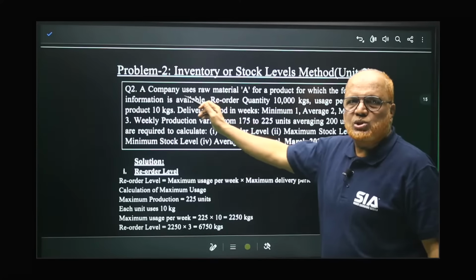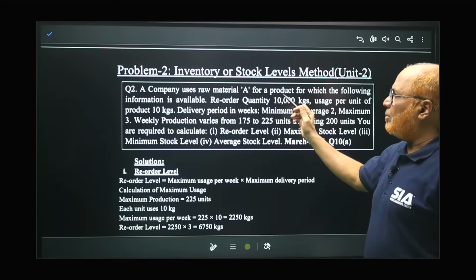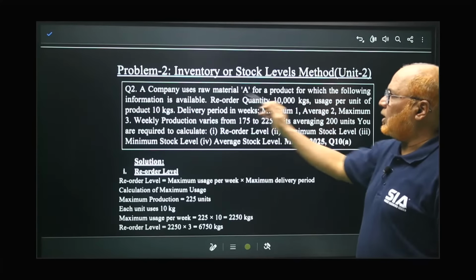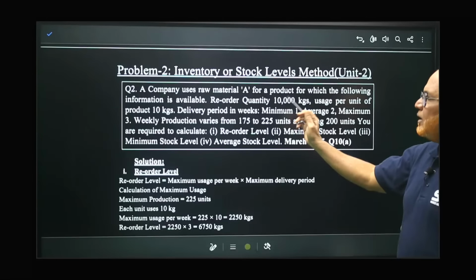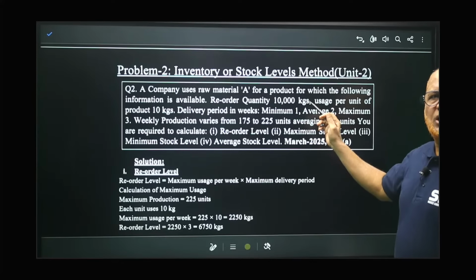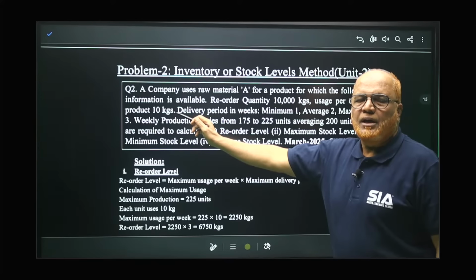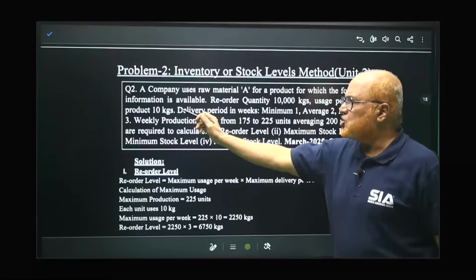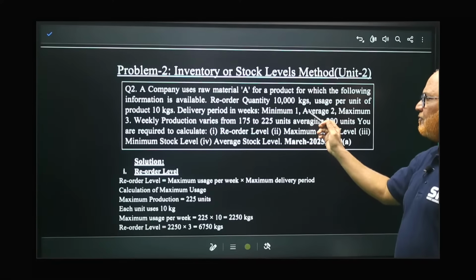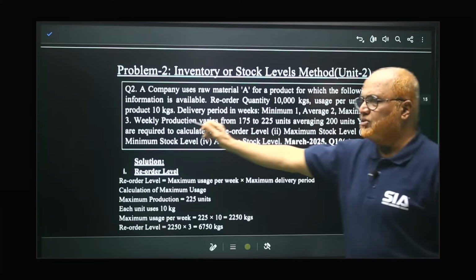The problem goes like this. A company uses raw material A for the product for which the following information is available. Reorder quantity 10,000 kilogram. Usage per unit of product 10 kilogram. एक यूनिट बनाने के लिए 10 किलोग्राम मटेरियल चाहिए. Delivery period in weeks: minimum 1 week, average 2 weeks, maximum 3 weeks.